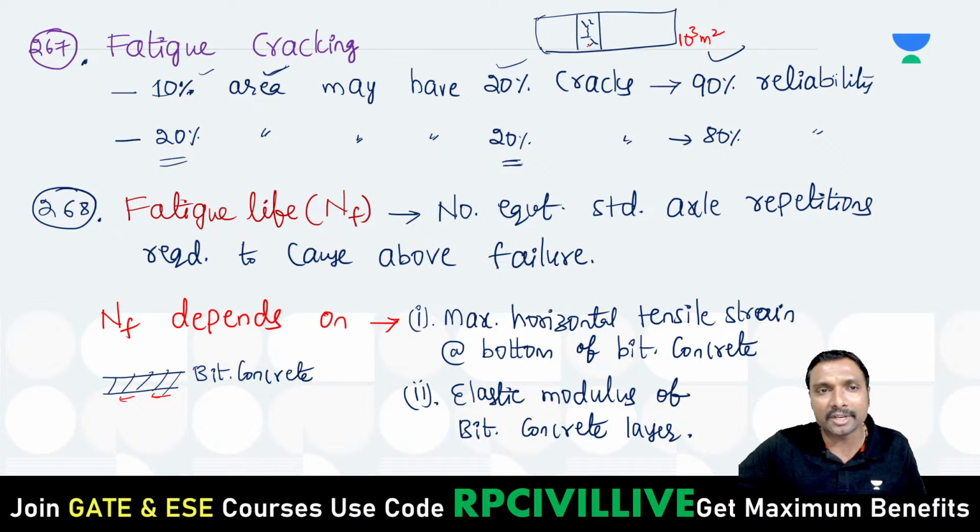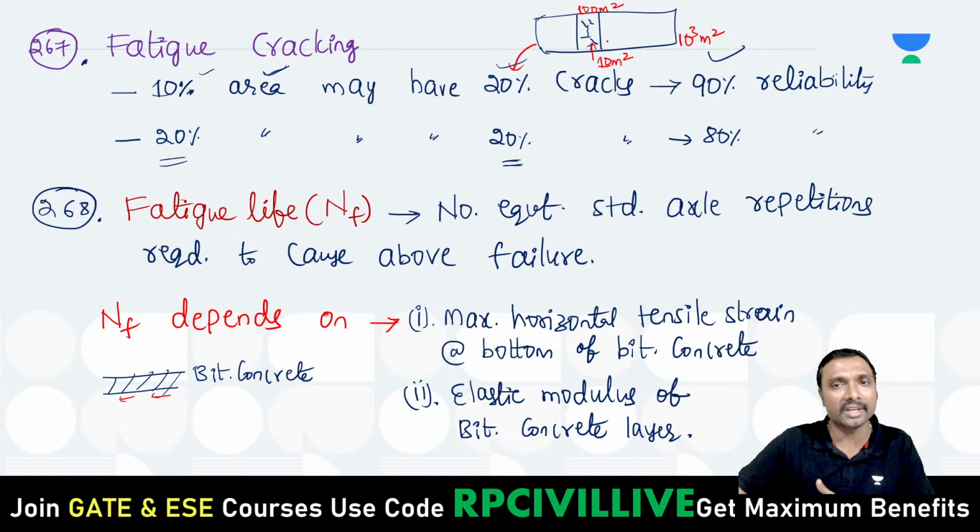Out of this 1000 square meters, what does 10% reliability mean? The first criterion means this is your 100 square meters. Out of this 100 square meters also, if the cracks are propagated over this 10 square meters, then you can say it is a failure. Yes, is that clear, all of you? Fatigue failure.